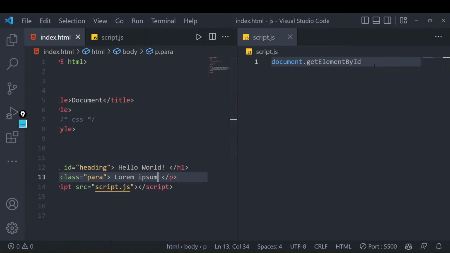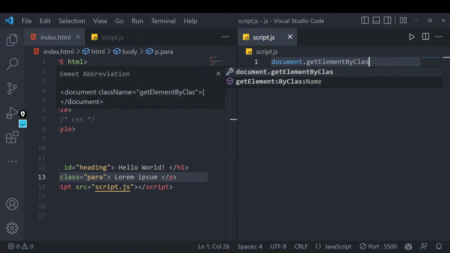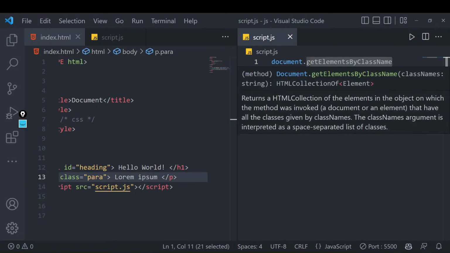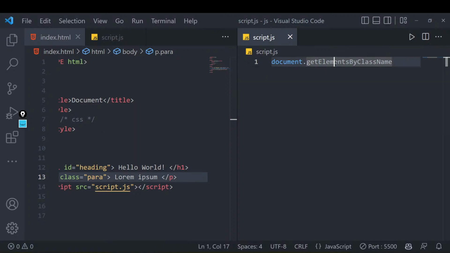Cool. I can select by ID. I can also select by class name, right? How can I select by class name? Just by writing getElementsByClassName, right? But this is going to look a different way, right? We have to treat it a different way, right? How we treat it, or what the way of treating that is, we will see later. First of all, let's stick to getElementById.